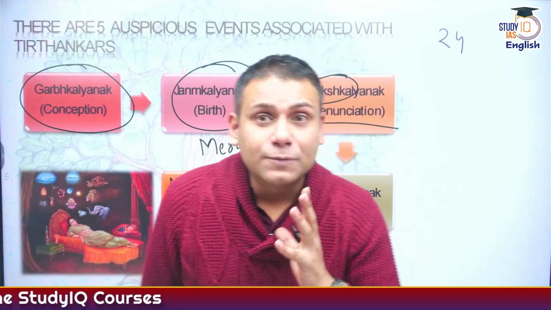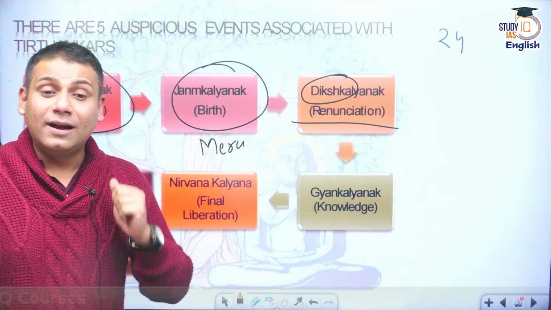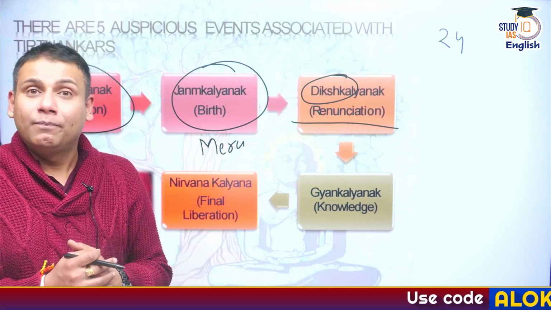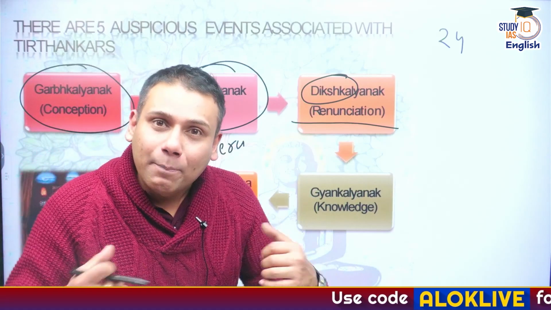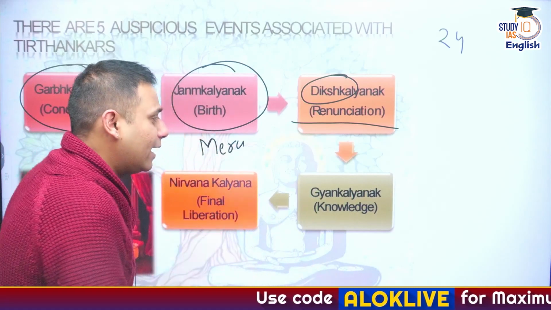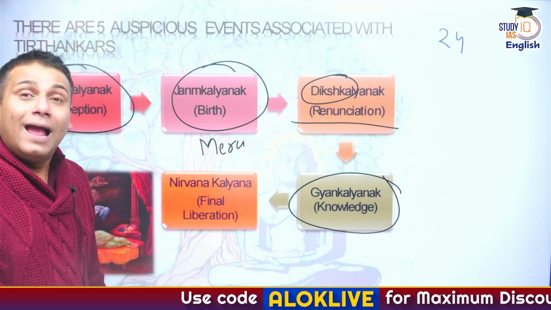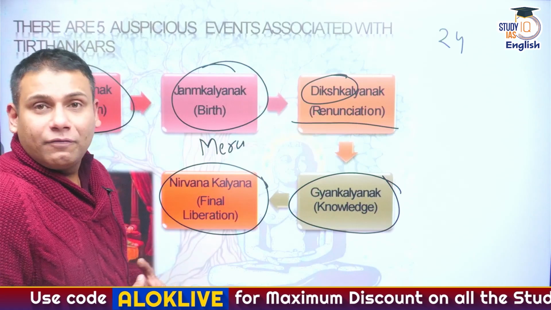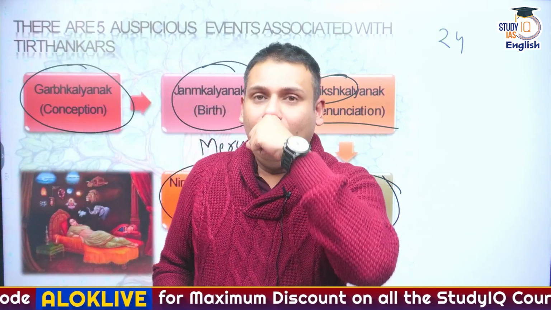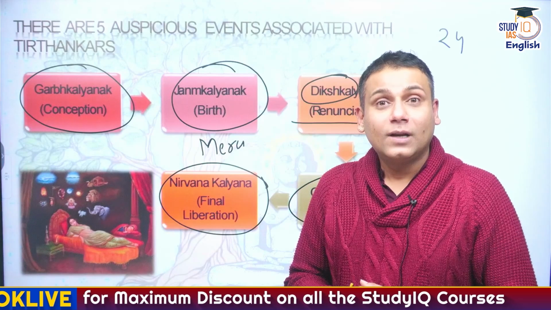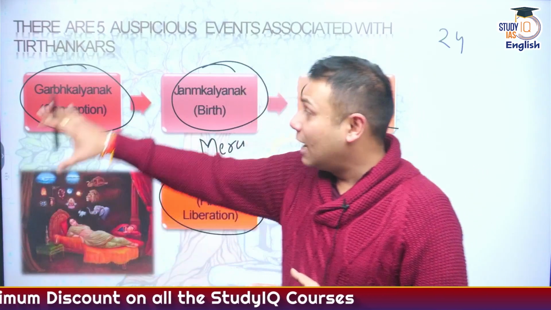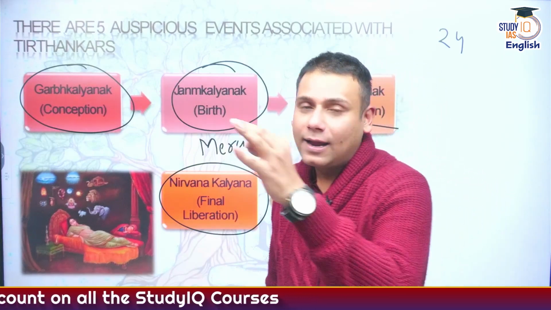After acquiring knowledge, it is believed that the prime responsibility of the ascetic or the Tirthankar is to spread that knowledge among the people so that they can alleviate the people's suffering. And that is referred to as Jnana Kalyanak. And finally comes the Nirvana Kalyanak, or death, which is also referred to as Moksha. Now, the soul leaves the mortal body. It is believed that these are the 5 processes which every Tirthankar has to go through.